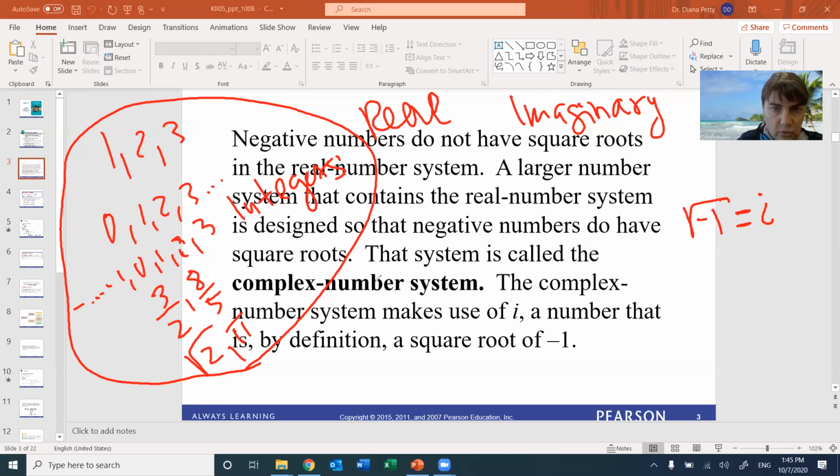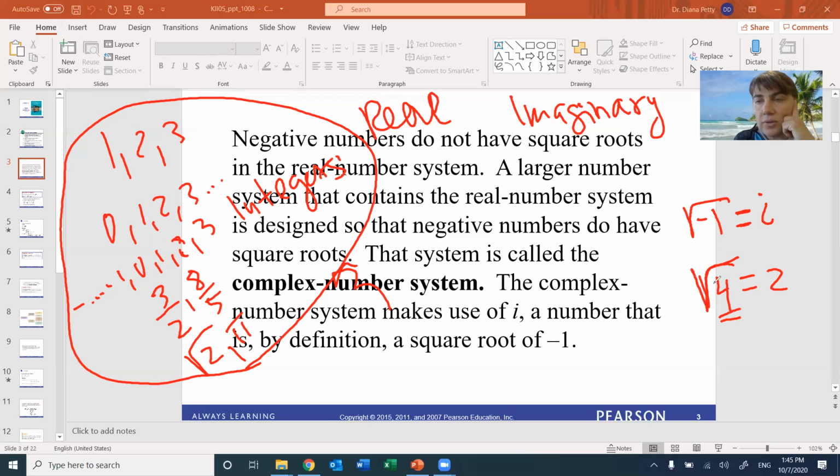Let's say you have the square root of 4. What is the square root of 4? 2, because 2 times 2 is 4. So when you're looking at the square root, you're asking which number multiplied by itself would give you 4, and the number was 2.